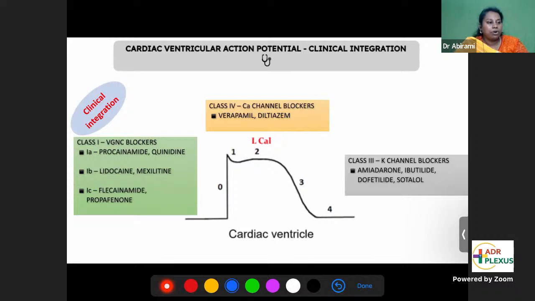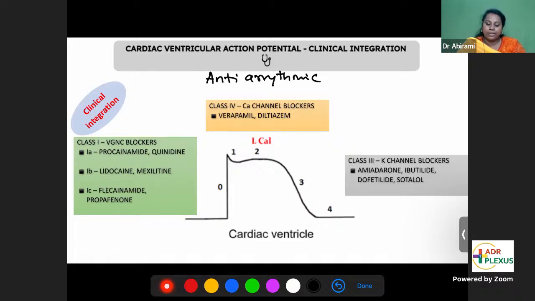So what is the clinical importance of learning all this? So you have to apply it on the pharmacology and medicine. There are drugs called anti-arrhythmic drugs. These drugs, they block one of the phases of the action potential curve of the heart. This way they are used to control arrhythmias.